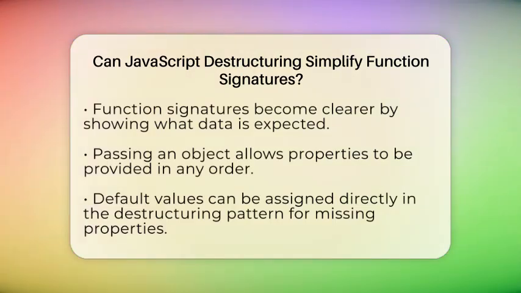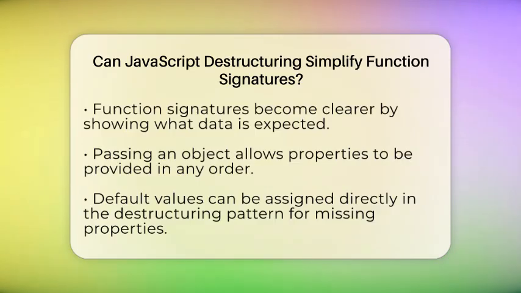For example, instead of writing a function with multiple parameters like name, age, and isAdmin, you can write one that takes an object and pulls out those properties directly. This way, the function signature clearly shows what data it expects. It also makes calling the function easier because you can pass an object with properties in any order.